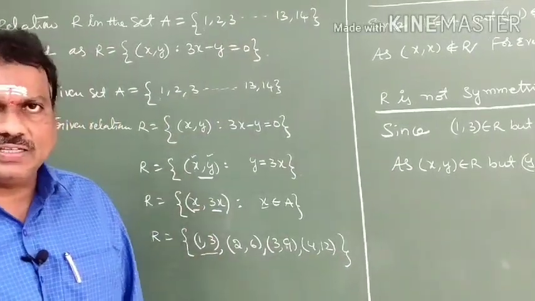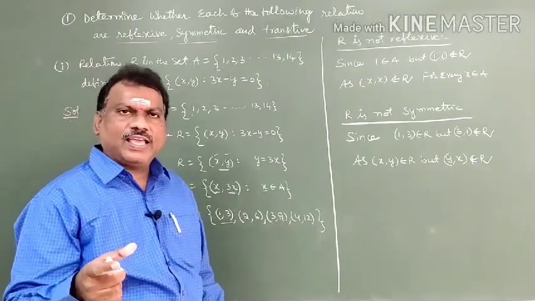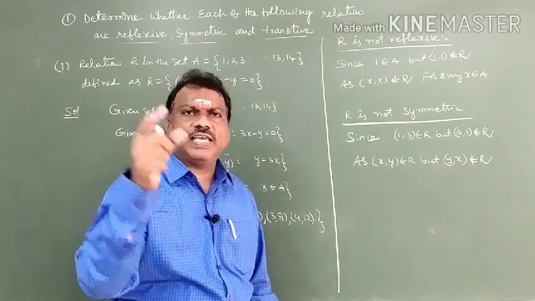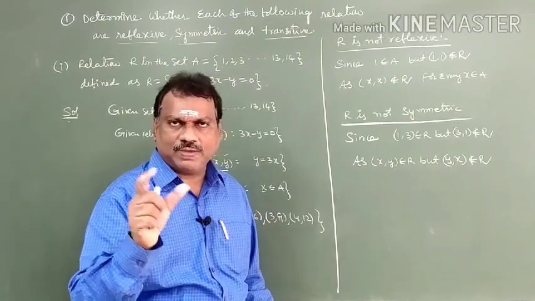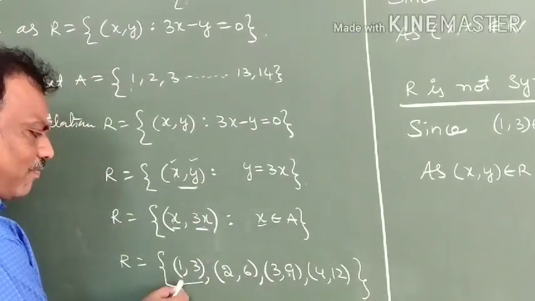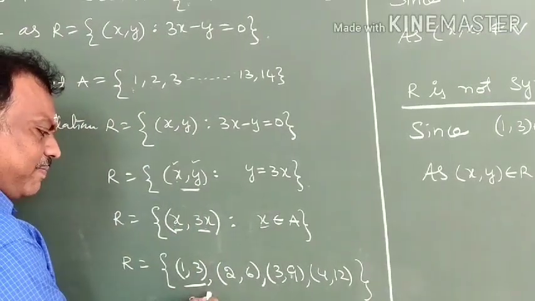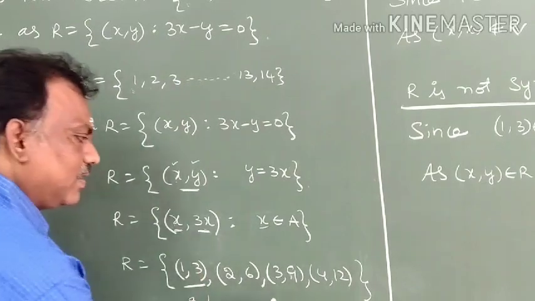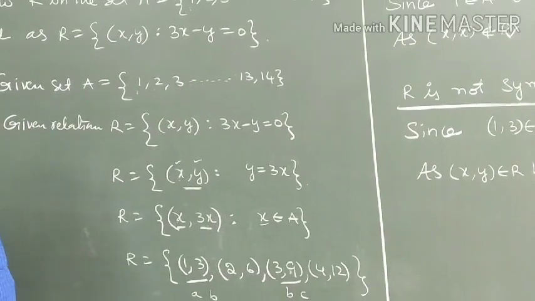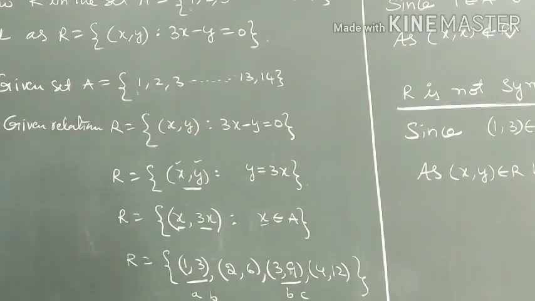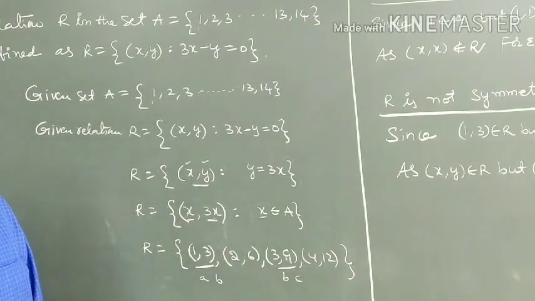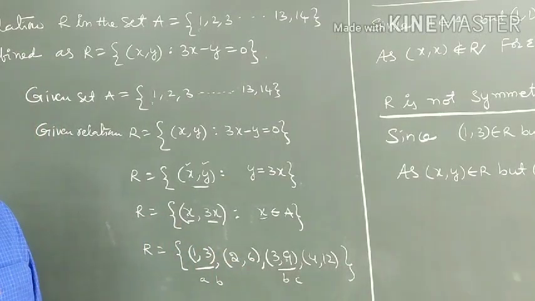What is meant by transitive? Transitive definition: if (A, B) and (B, C) exist in that relation, there must be (A, C). That means (1, 3) is A and B, (3, 9) is B and C, whereas (1, 9) should be here. (1, 9) is not present in this relation, so it is not transitive.